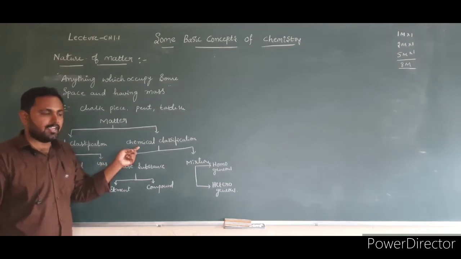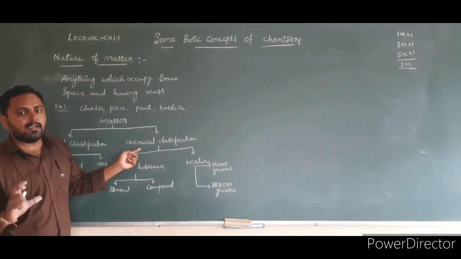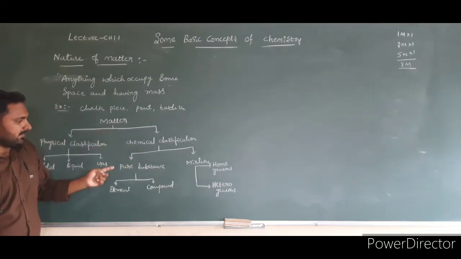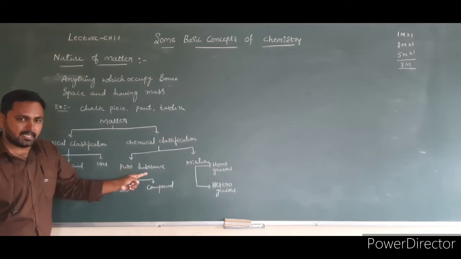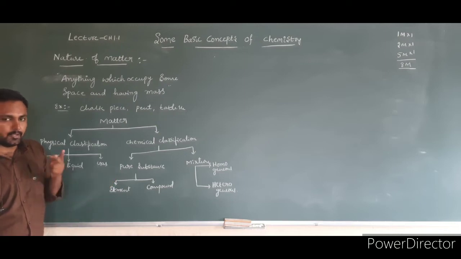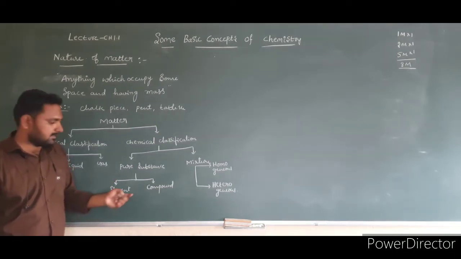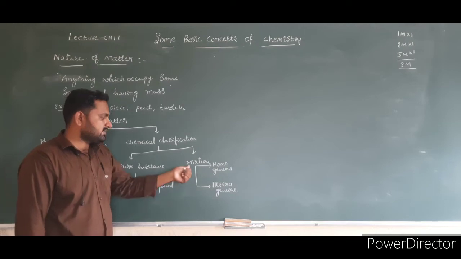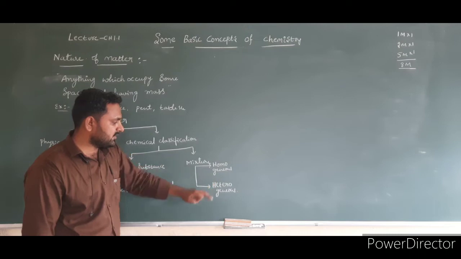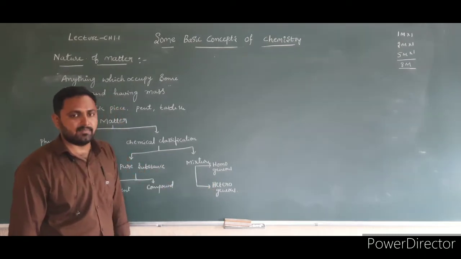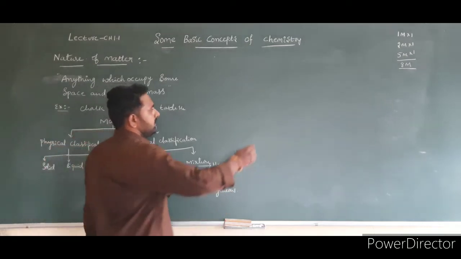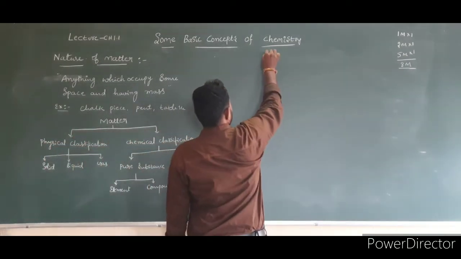In chemical classification, based on the chemical composition, matter is classified into two types: pure substance and mixture. The pure substance is further classified into two types: element and compound. The mixture is also further classified into two types: homogeneous mixture and heterogeneous mixture. Now let us start the discussion one by one. First, let us take physical classification.